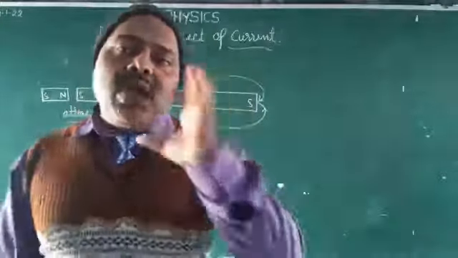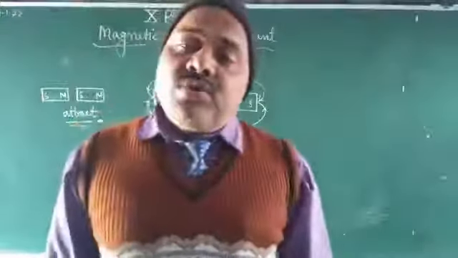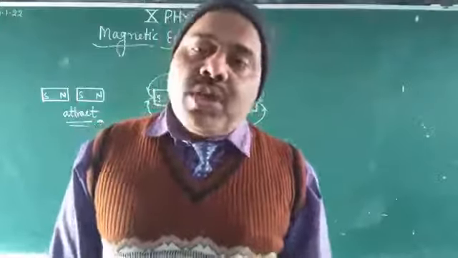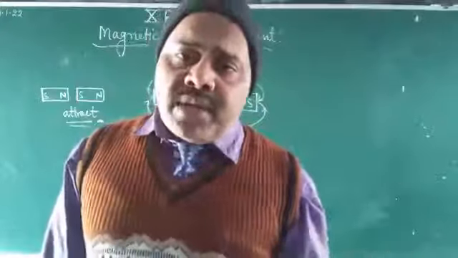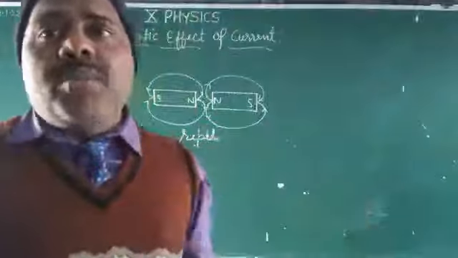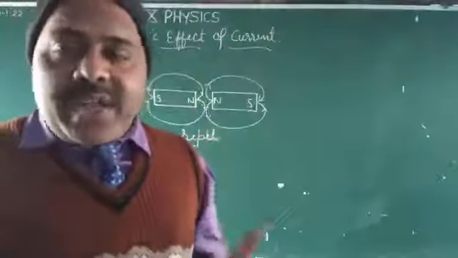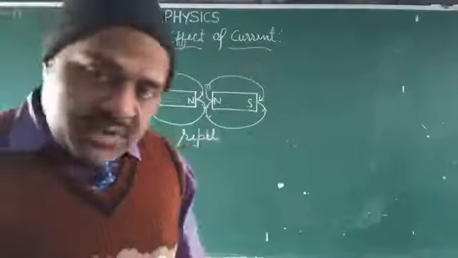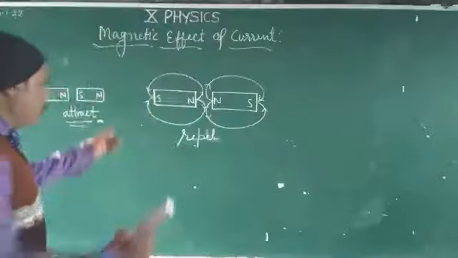The direction of the magnetic field lies in the direction of the force exerted on the North Pole or South Pole. So here you will study the pattern of magnetic field, the magnetic field lines of force, and the properties of magnetic field lines. A magnetic field line is also called a magnetic line of force, because it is an imaginary line which can be traced around the magnet.